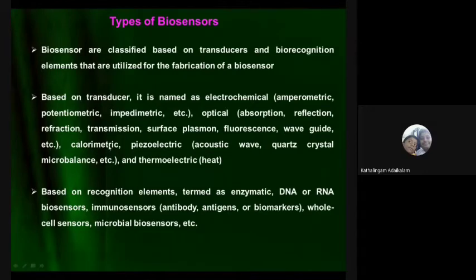Calorimetric is temperature variation. Piezoelectric is another one. Piezoelectric and thermoelectric are mainly used nowadays. Suppose they paste a film, like a sellotape or a band-aid, on our body. It is a piezoelectric material.